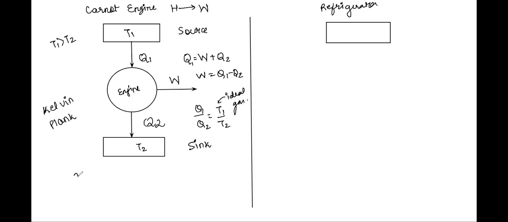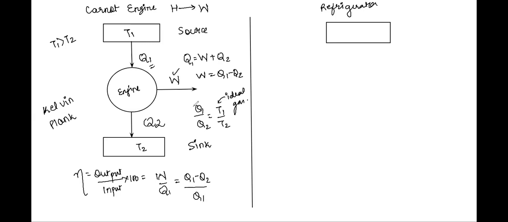Now class, there is a term called efficiency. Efficiency is the output upon the input, into 100. What is the output? Why are we making an engine? For doing work. So work done upon the input, which is the heat Q1. So W upon Q1 gives me efficiency, and then into 100 is always there. Now let us write this efficiency in terms of heat. Work done we just wrote as Q1 minus Q2, so we have Q1 minus Q2 upon Q1.